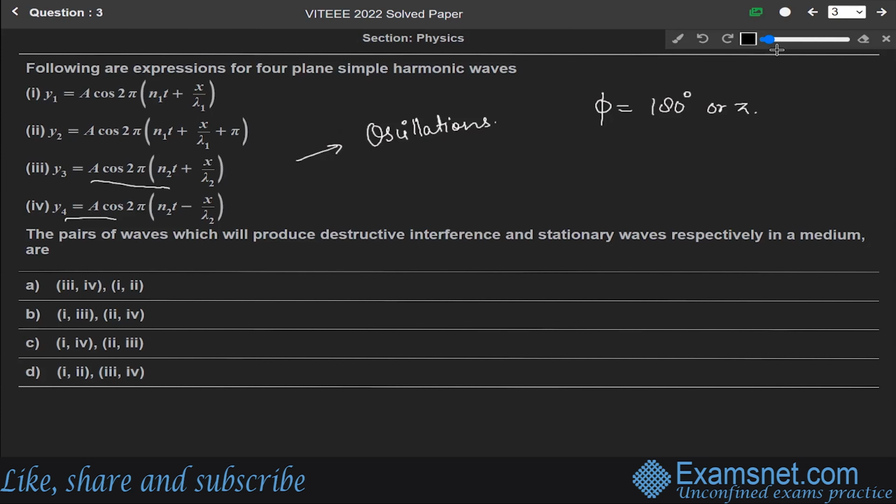So the destructive interference will be produced by the first and second, and the stationary waves are produced by the third one and fourth one. So among these four, option D, that is first and second for the destructive, and third and fourth for the stationary wave, is the correct answer.